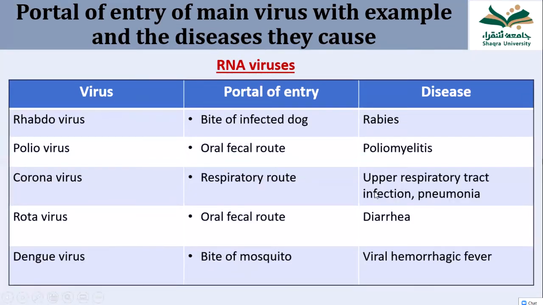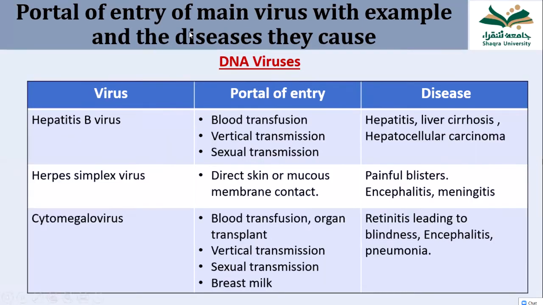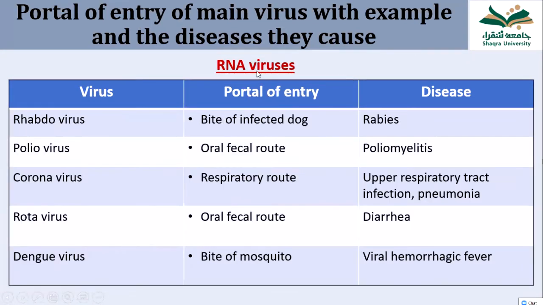Here, what are the main RNA viruses? Let us see. In the previous slide, we saw the DNA viruses. Now we are going to see the RNA viruses, how they enter and what disease they cause. So first is the rhabdovirus, and this rhabdovirus is transmitted by the bite of an infected dog, and it causes rabies. Another virus is polio. Polio virus is transmitted by eating contaminated food or drinking contaminated water, and it causes poliomyelitis.